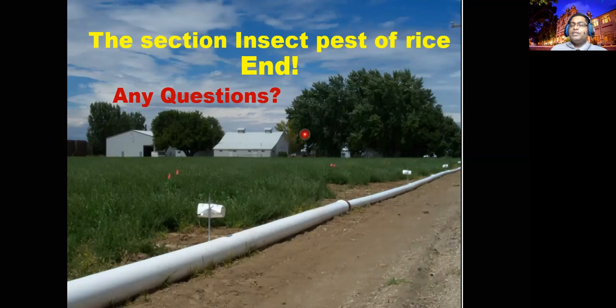Before the implementation of any tactics, you have to think about the environment and the biodiversity, the flora and the fauna, and the impact of these tactics.